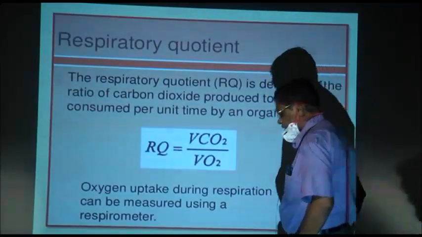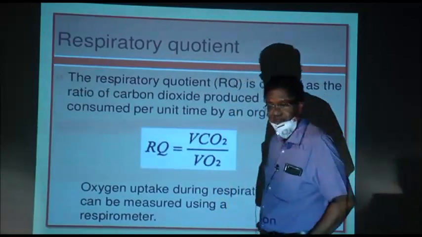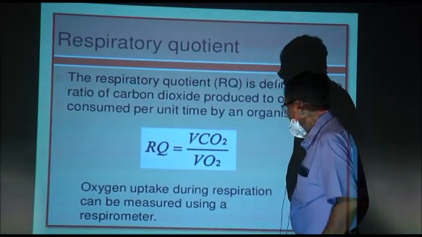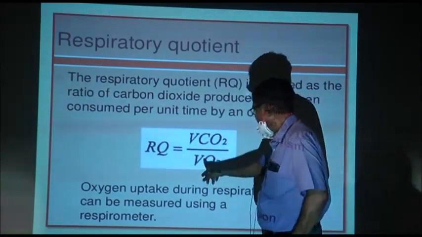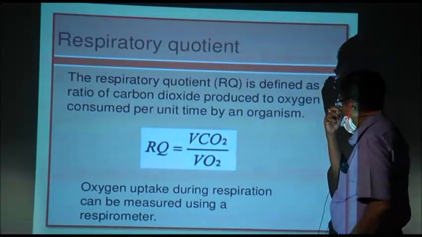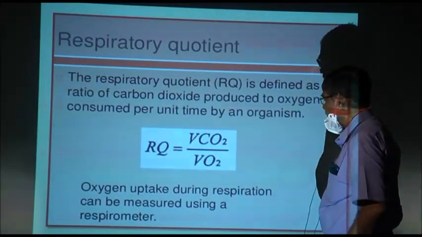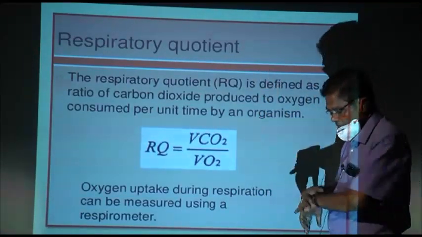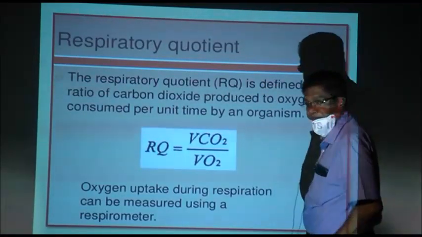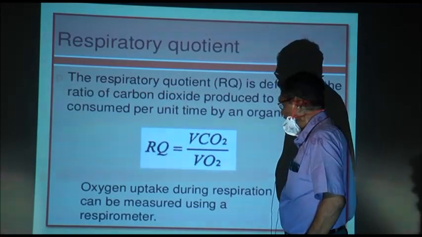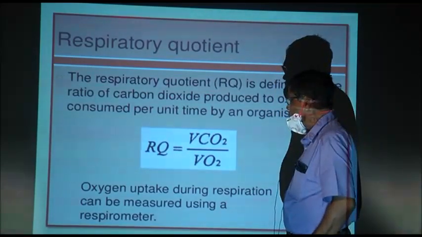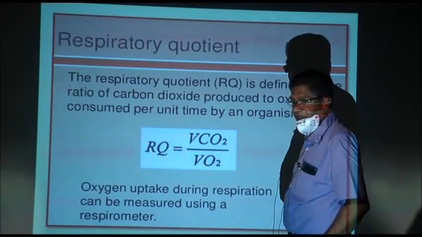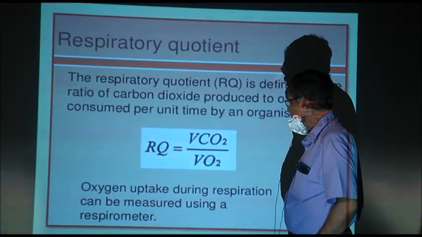Now, the last one that we wish to discuss is respiratory quotient. Respiratory quotient is very simple to remember: volume of carbon dioxide by volume of oxygen in any process is called respiratory quotient. That means, how much oxygen is taken and how much carbon dioxide is released. That can be measured by a respirometer.